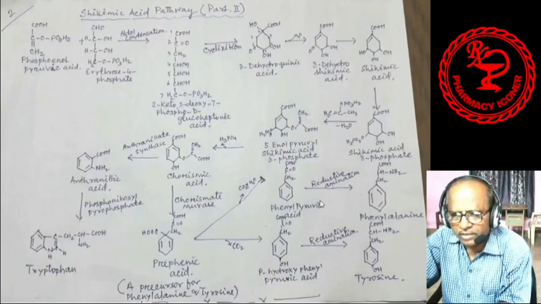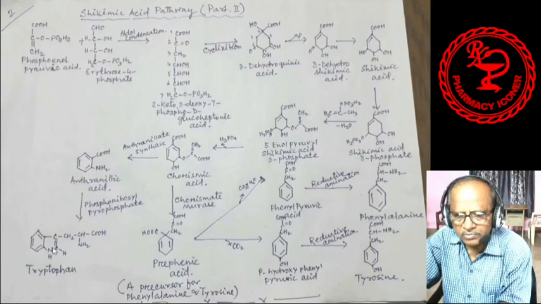Again from phenylpyruvic acid, by the process of reductive amination, phenylalanine is produced. On the other hand, from prephenic acid, carbon dioxide is released, forming para-hydroxyphenylpyruvic acid. Then by the process of reductive amination, tyrosine is produced.